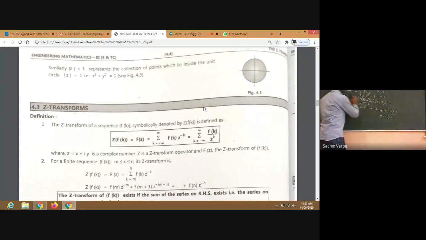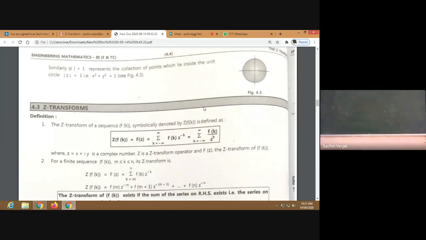So let me explain on the board. You can see here. I hope the board is visible. Is it visible?